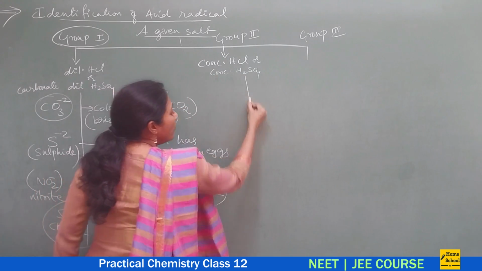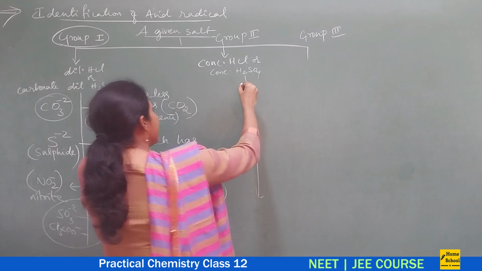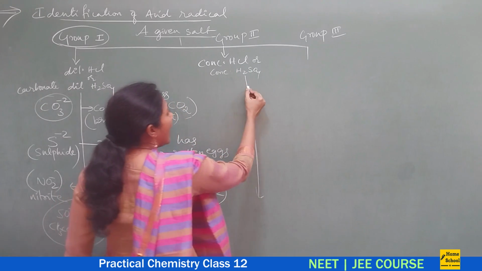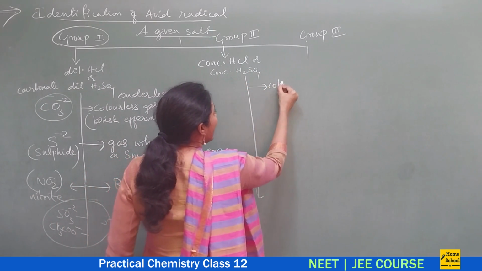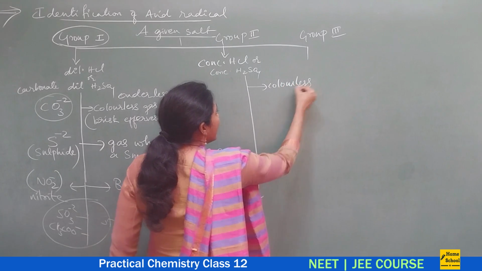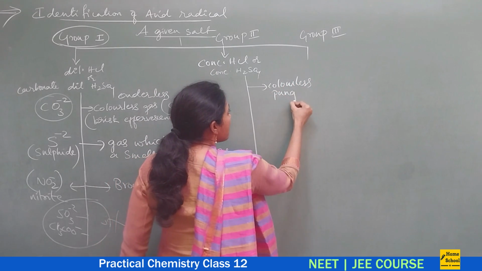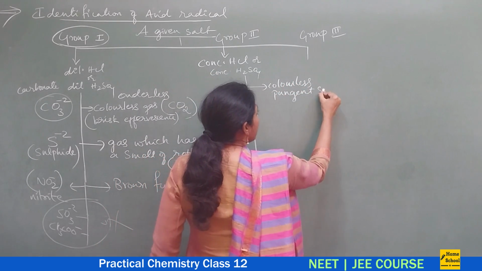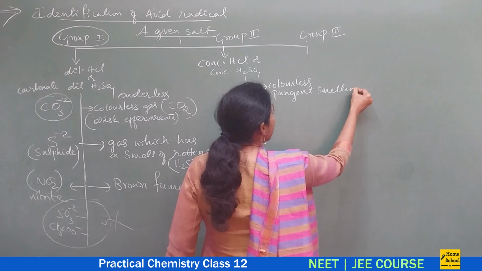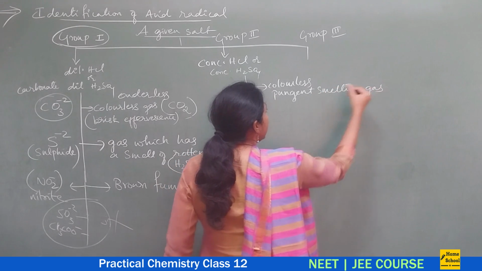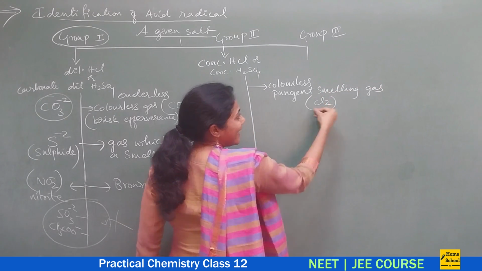So the moment you add concentrated HCl or sulfuric acid to a salt, if you get a colorless pungent smelling gas, then it is nothing but chlorine gas.